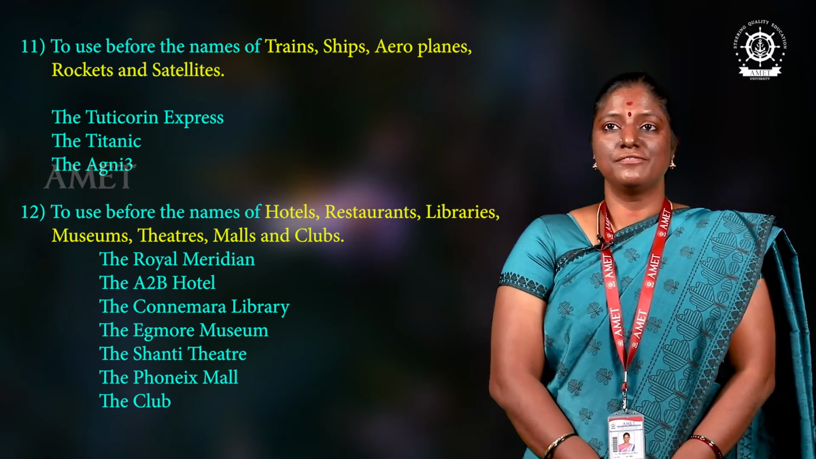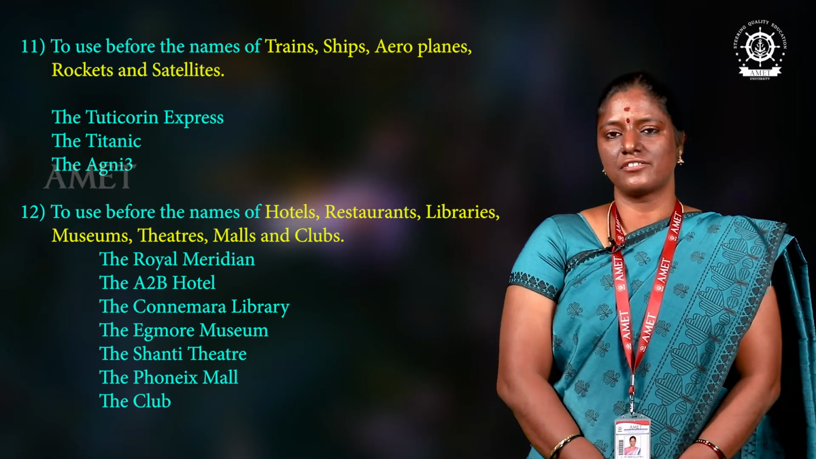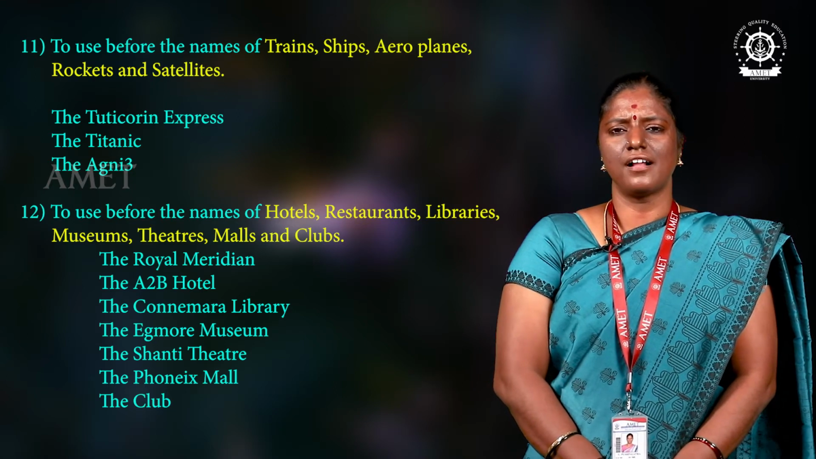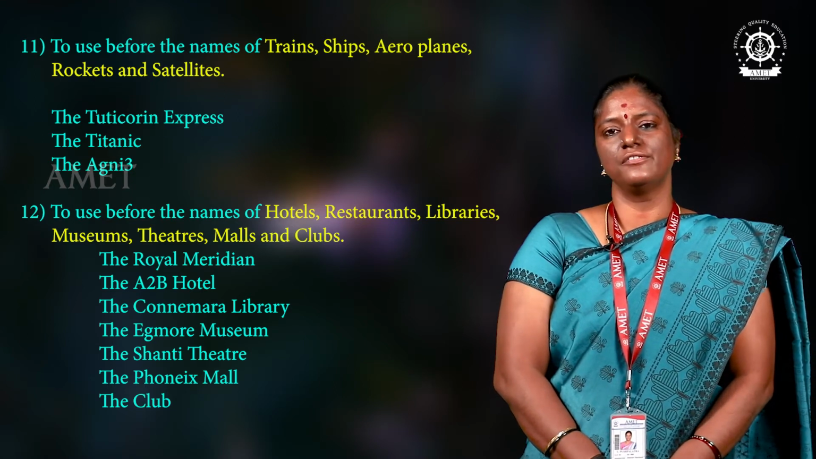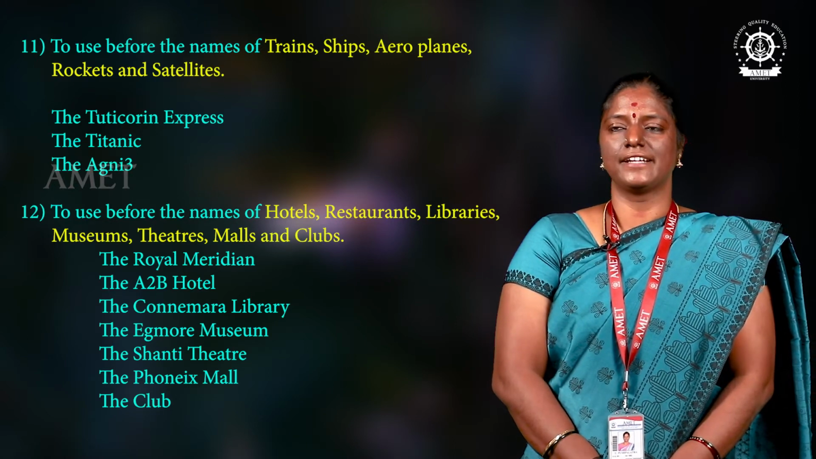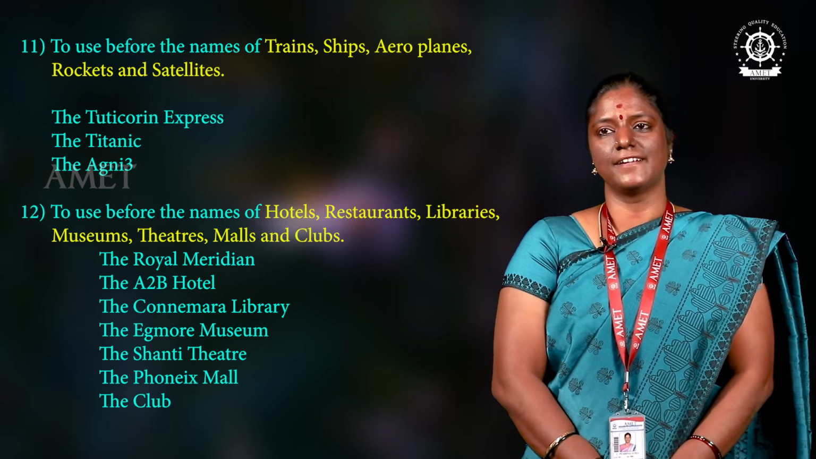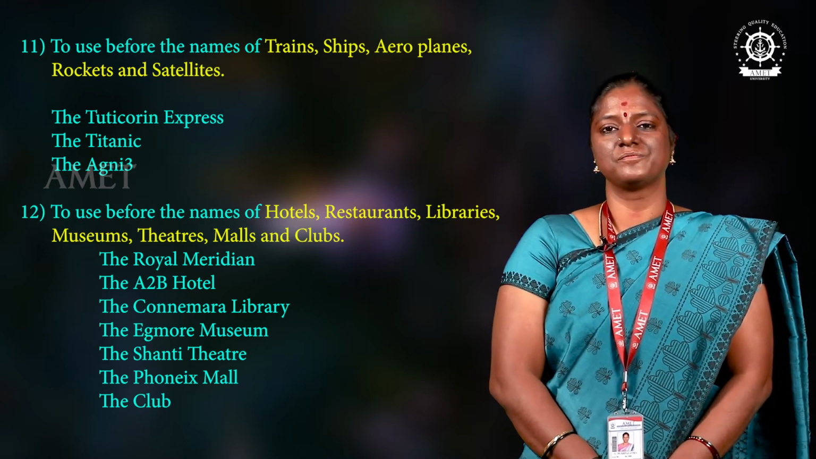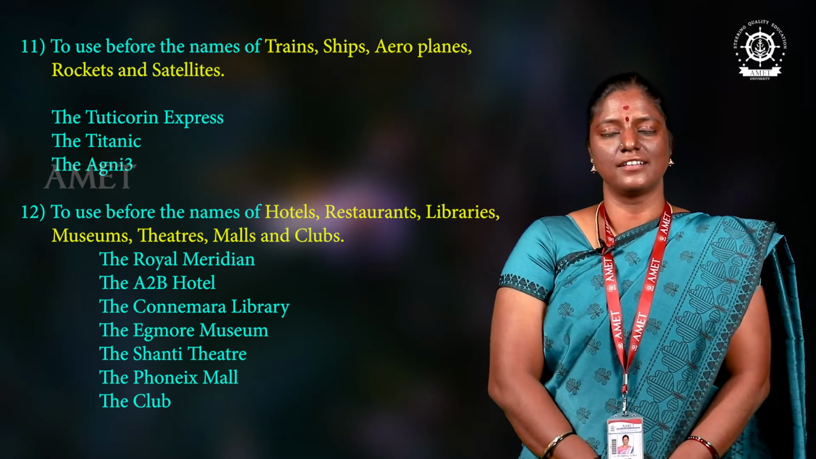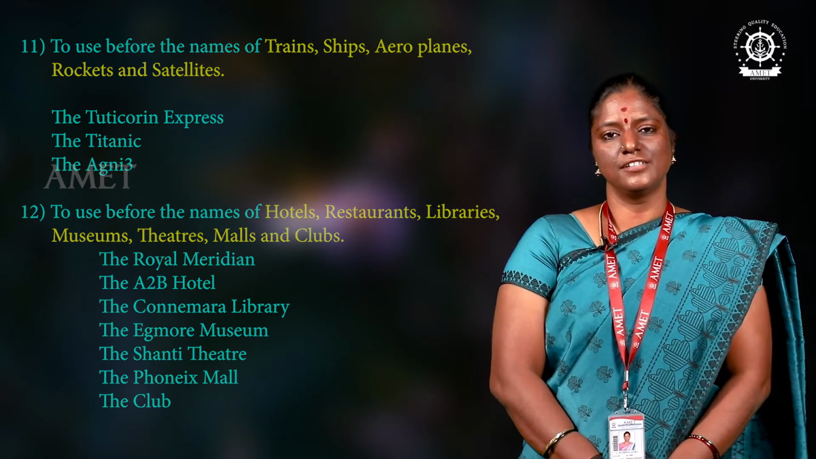Next usage is before the names of hotels, restaurants, libraries, museums, theatres, malls and clubs. For these also we can use the. The Royal Meridian for hotel, the HB Hotel, the Kanimara Library, the Egmore Museum, the Shanti Theatre, the Phoenix Mall, the club, like that we can use the.